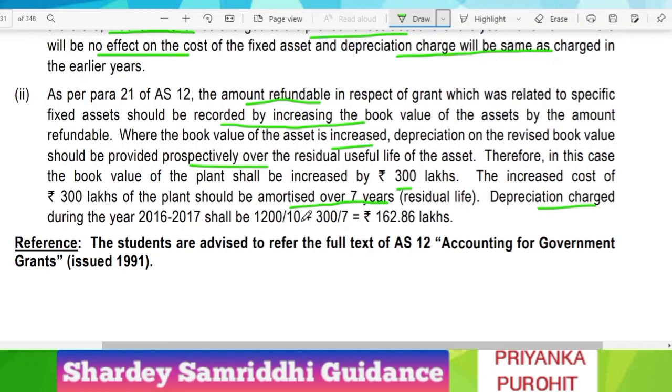Similarly, the depreciation charged for the year 2016-17 shall be revised. Earlier, the cost was 1200, which was for 10 years, that is the cost of the asset divided by 10 years. Now we have added this 300 also, but for 7 years, so we will compute the revised depreciation as 162.86.